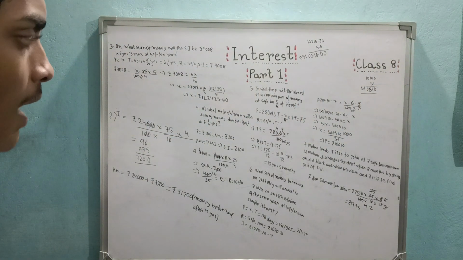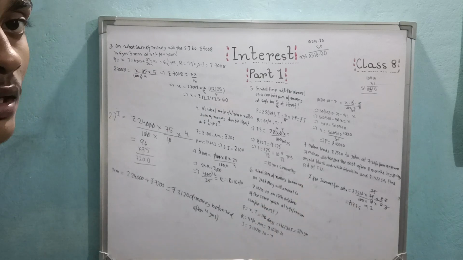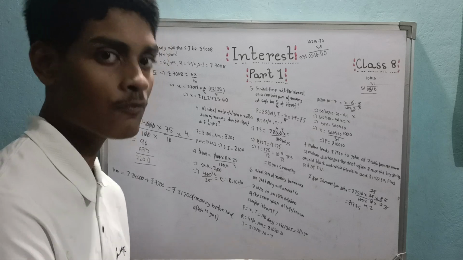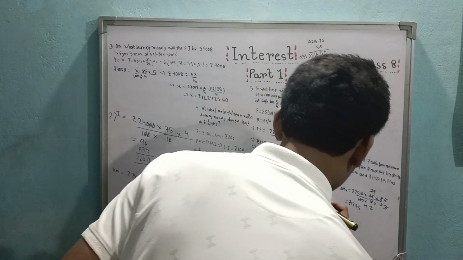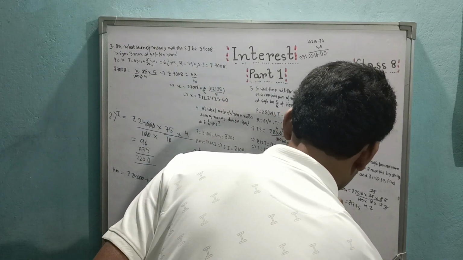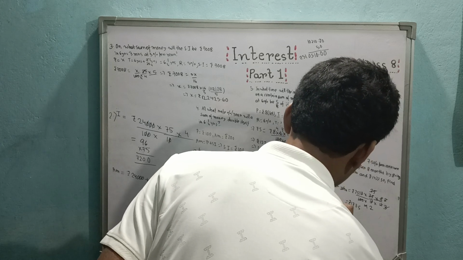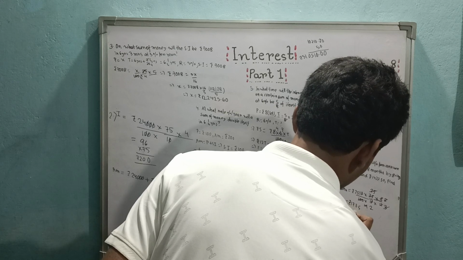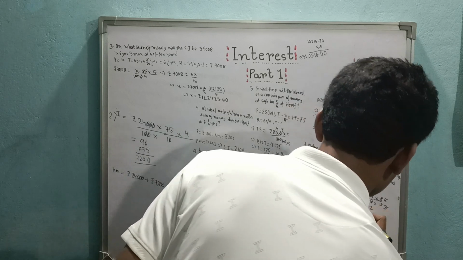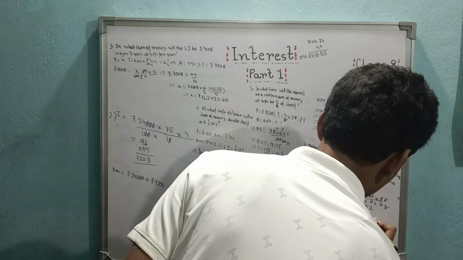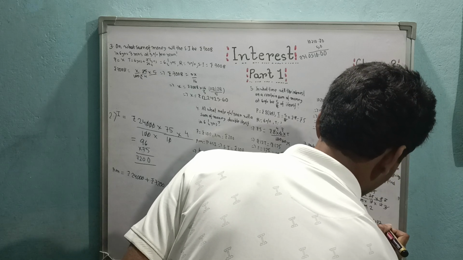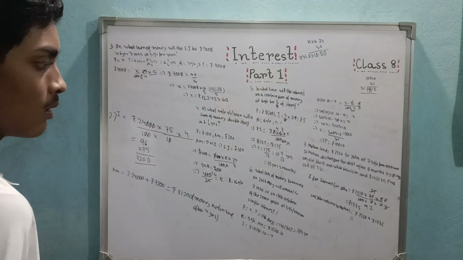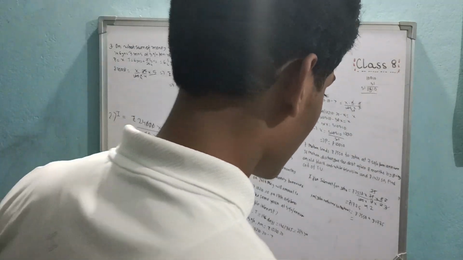Now we know that the amount John will return to Mohan is actually the initial principal plus the amount of interest that has been formed for him. So now amount John returns to Mohan equal to principal, which is he took the money 2550 plus the interest, which is 177.5. This will be 2727.50.